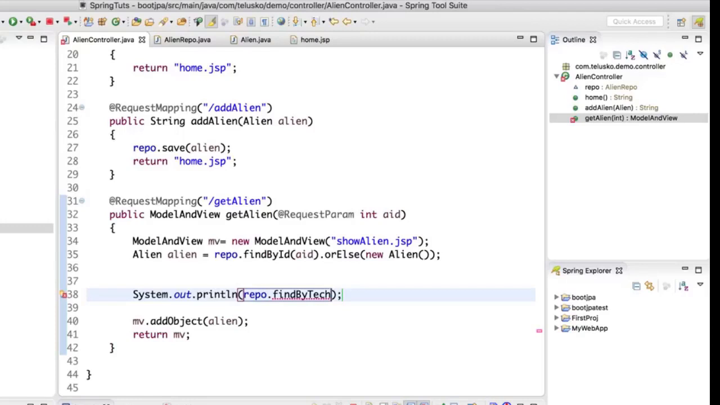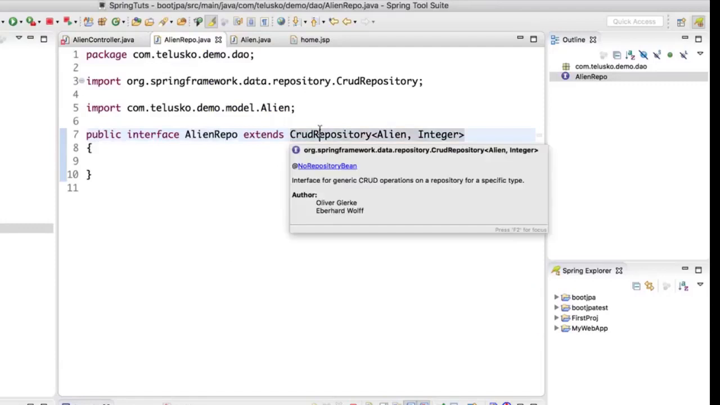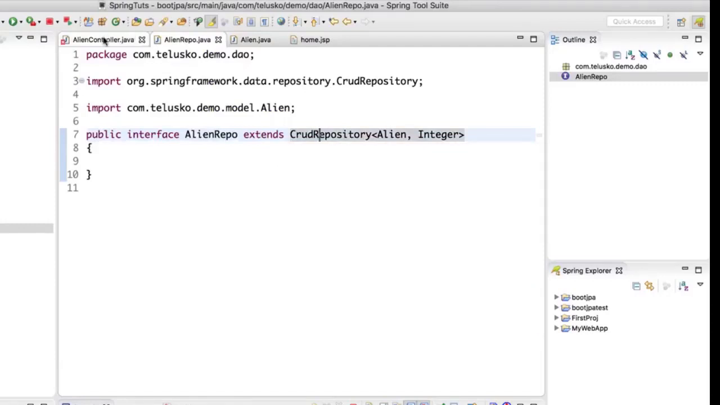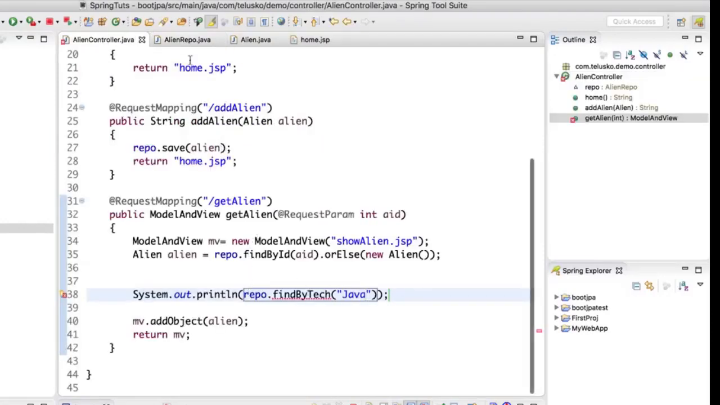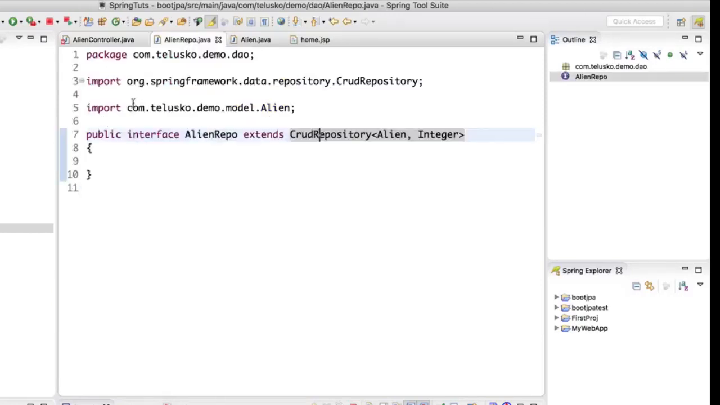How about find by tech? Do you think it's available? And you can see we are getting errors. Even if I type something here, if I say find tech by Java, it is still giving an error. It's because it's not there. We don't have this method. If you see in the CRUD repository, we don't have that method. But ultimately, when you say repo.findByTech, it is searching in this alien repo, right? All these methods are coming from CRUD repository. So find by tech is not available in this interface.